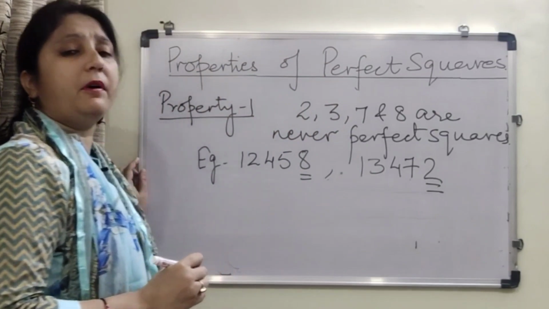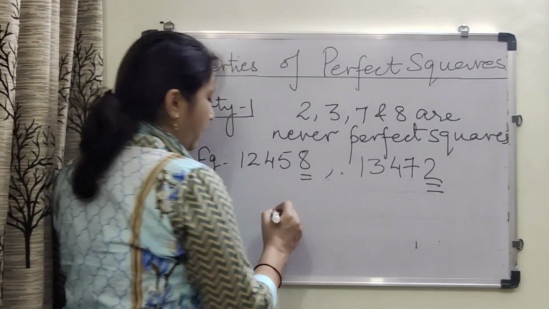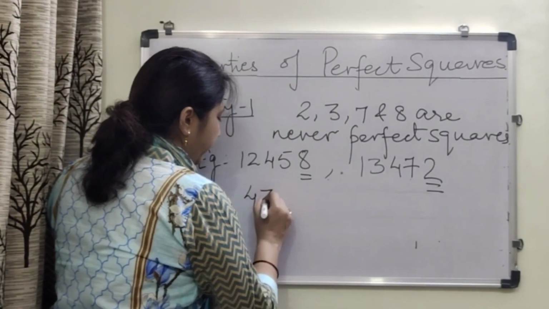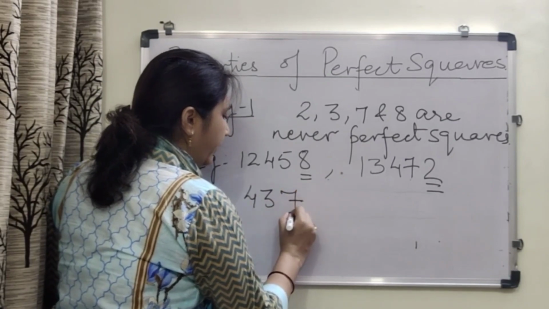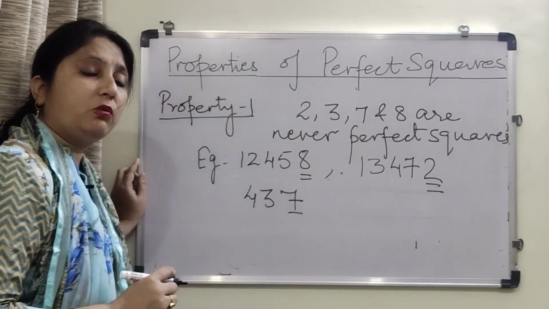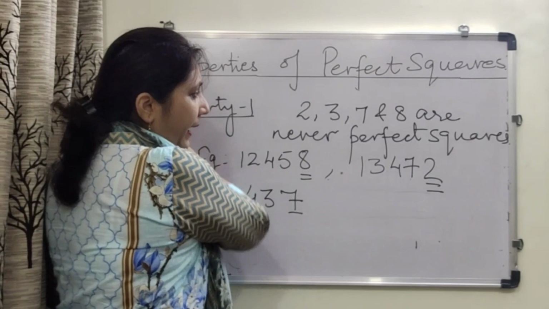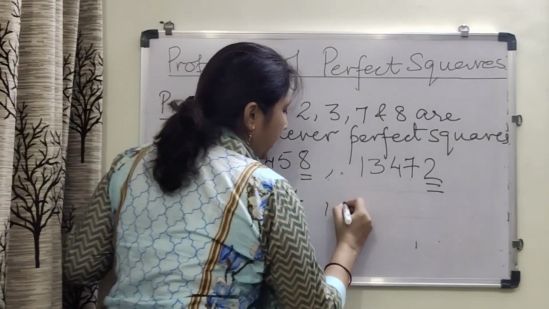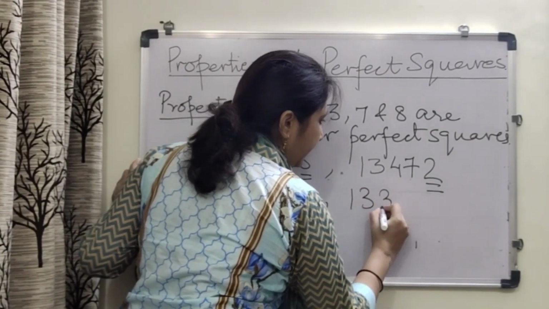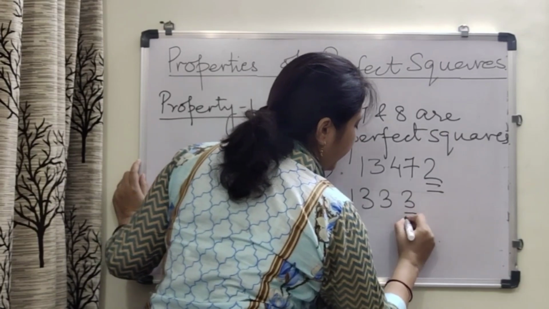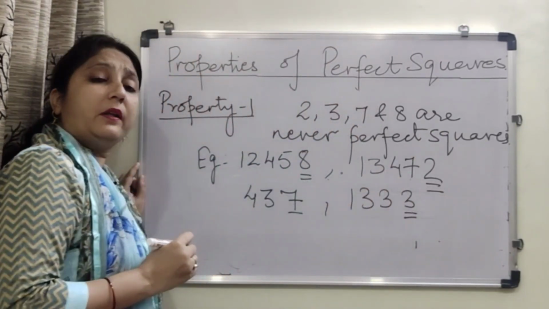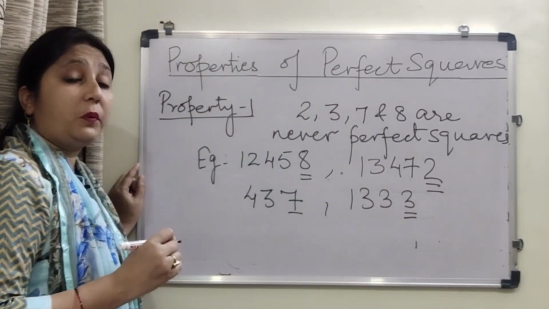It cannot be a perfect square. 4, 3, 7, ending with 7, can't be a perfect square. And if you take 1, 3, 3, 3, this number is ending with 3, so it is also not a perfect square.